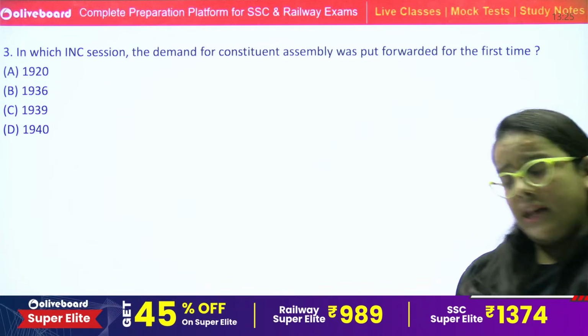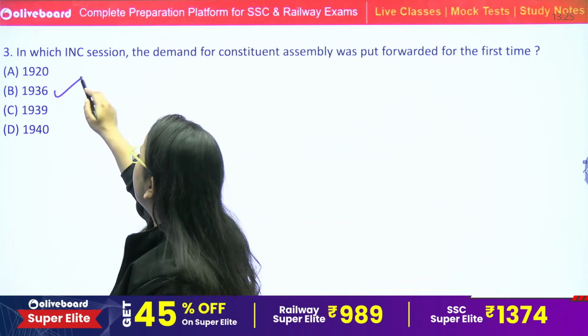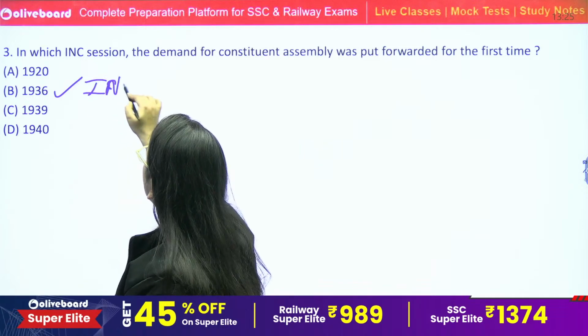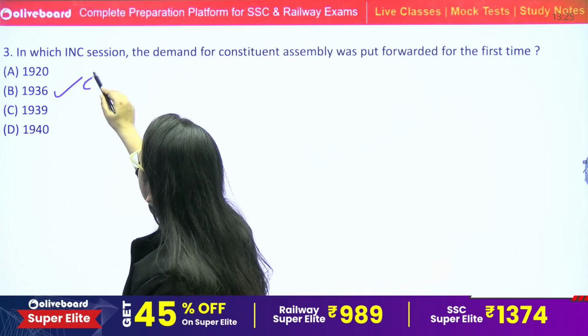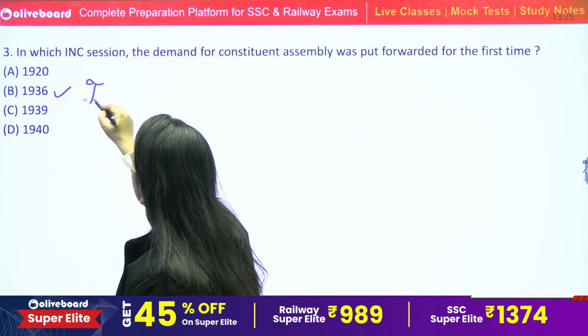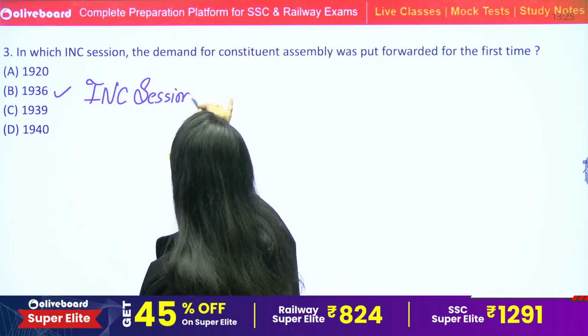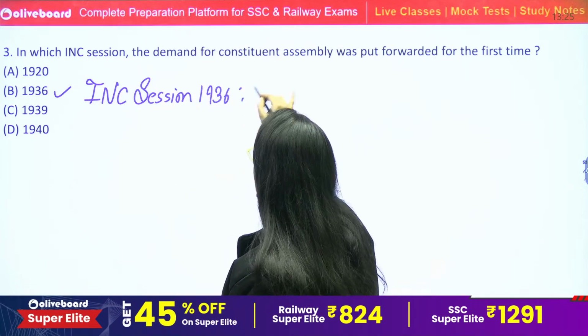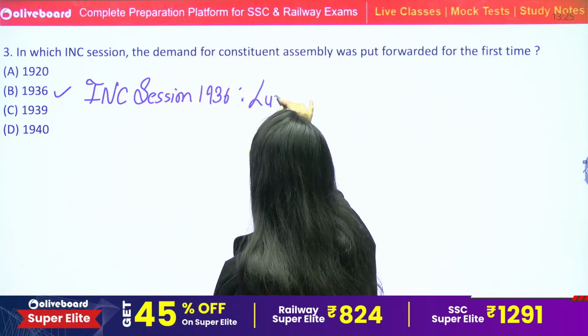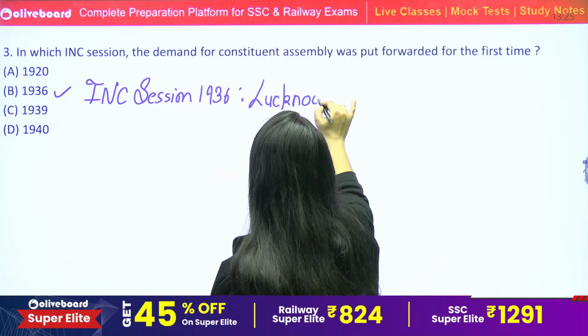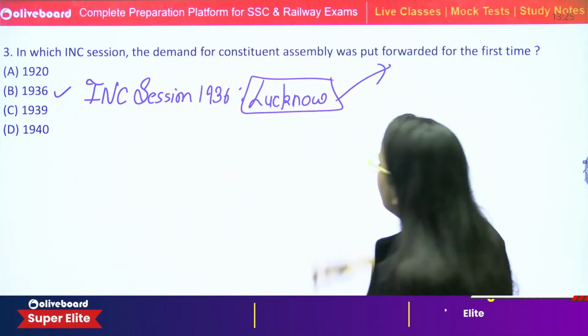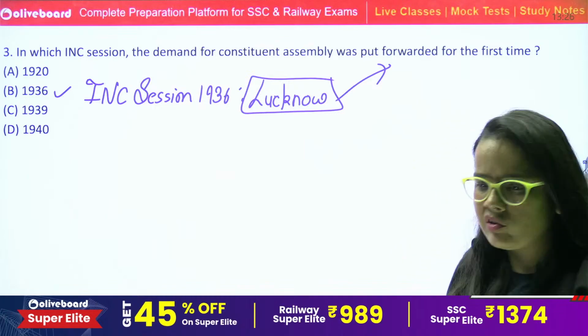Basically, there was an INC session in 1936, also termed the Lucknow session. In this session, the idea was put forward.